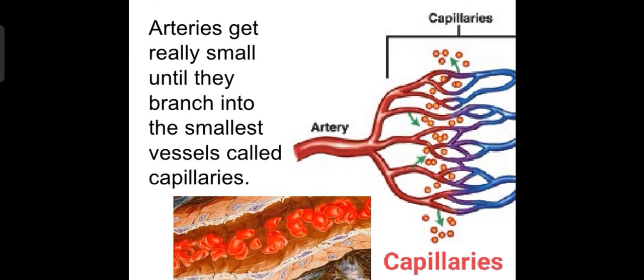Arteries get really small until they branch into the smallest vessels called capillaries. It means as arteries move ahead they become very small, and they branch into the smallest vessels, tiny tubes, that are called capillaries.